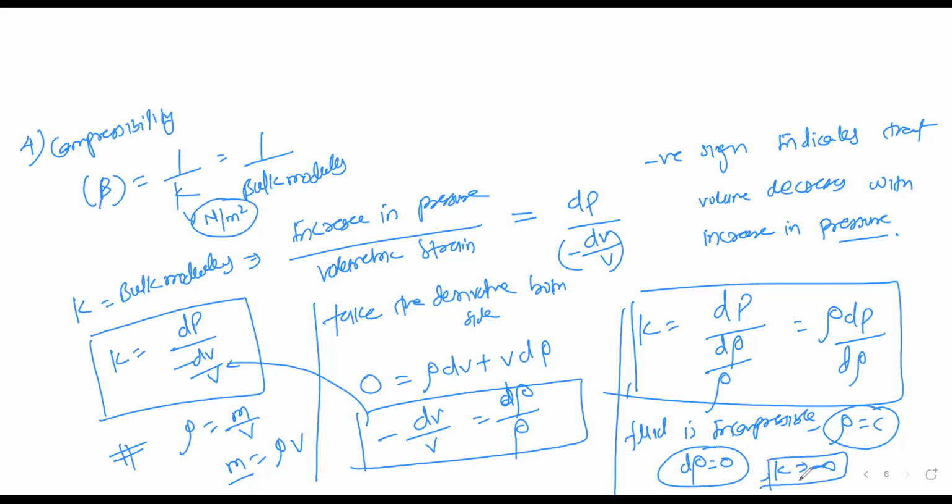The bulk modulus is infinity, and you can't compress it. If K tends to infinity, beta tends to 0. It means the compressibility is 0 for an incompressible fluid. So this is the definition of the bulk modulus.